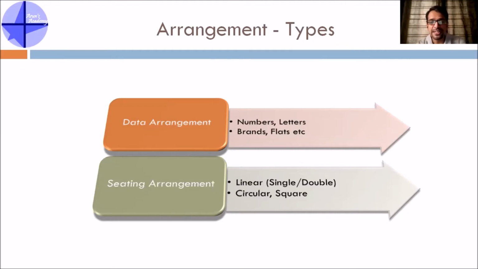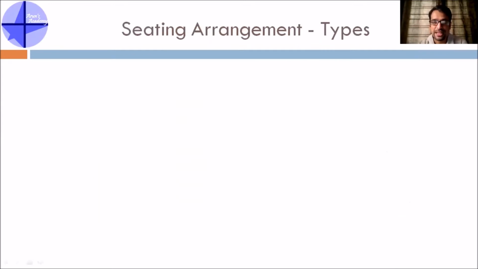When we come to seating arrangement, seating arrangements can be linear or in a single sequence. Linear arrangement can also be in one row or a double row arrangement, two sets of people facing each other. Seating arrangement can be circular or it can be square. Moving ahead, within seating arrangement, there are different types. So let's try to understand the concepts needed to solve the problems.